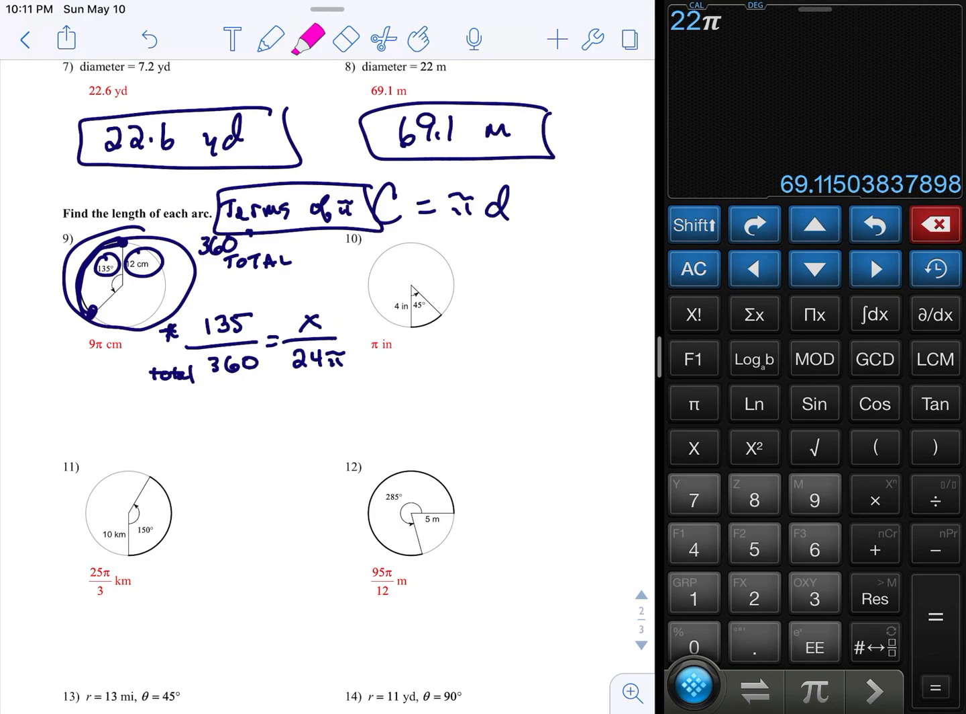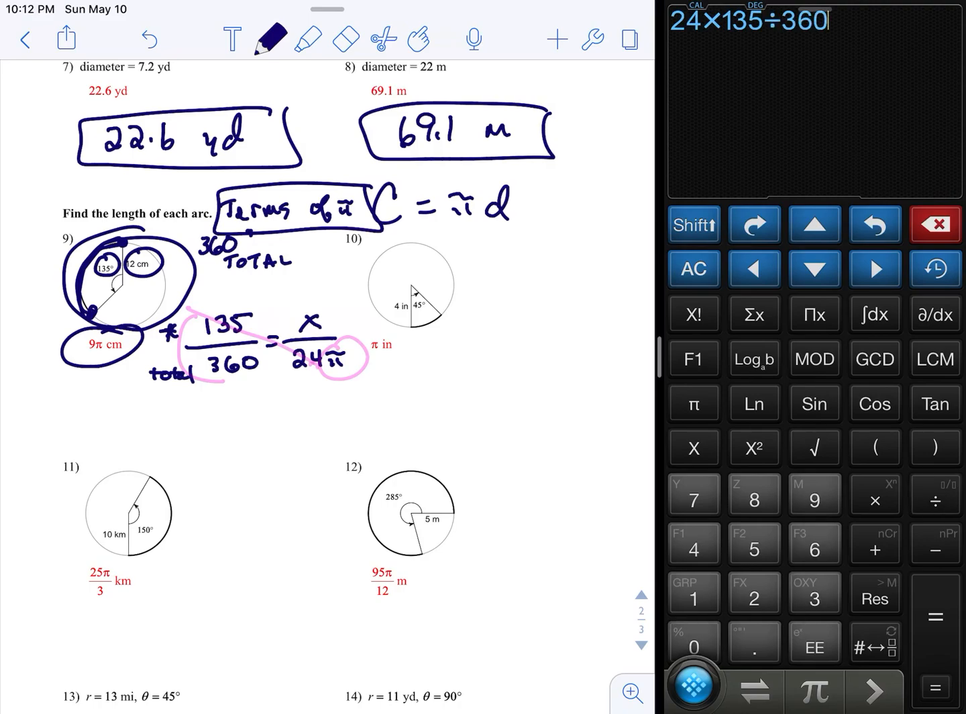So we're going to cross multiply. So 24 times 135 divided by 360, but leave the pi off. Because we're leaving the pi off, the pi will be part of the answer. So the answer is 9 pi. It's not just 9, it's 9 pi. The pi is part of the answer because we did not put the pi in the calculator. So 24 times 135 divided by 360.